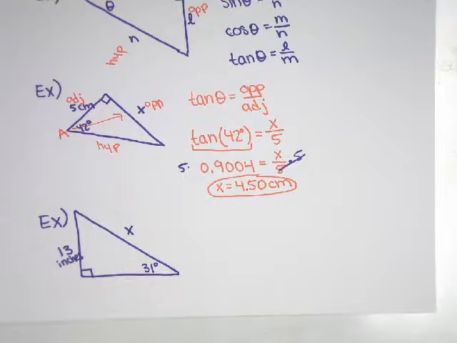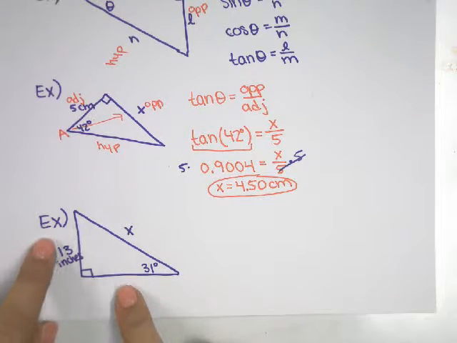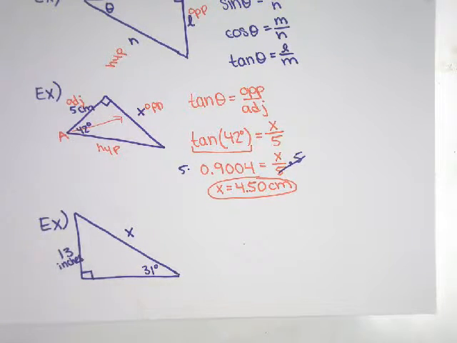So, what do we do? Let's see. Do we have enough information for the Pythagorean theorem? We do not, because we need two sides and we only know one. We want to find this side, so we're going to think trig ratios here.